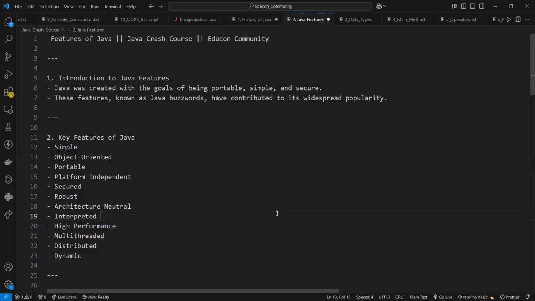So in the next lecture, we will learn about the differences between C++ and Java, right?